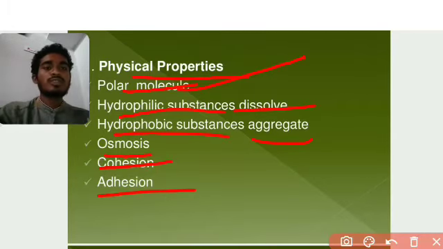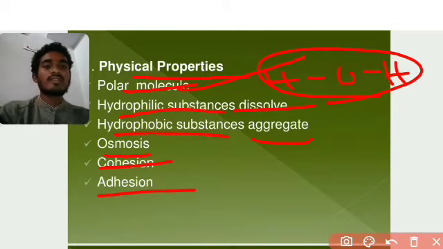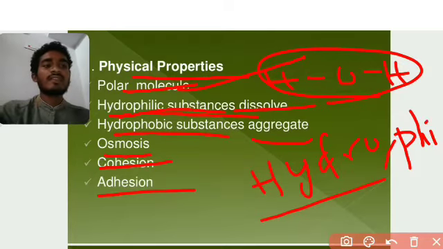So polar molecules, I already told you. One hydrogen has a positive charge, oxygen and hydrogen. So this is water, this is the polar molecule. Okay, water. Next, hydrophilic substances dissolve. Hydro means water, and philic means loving, liquid loving.